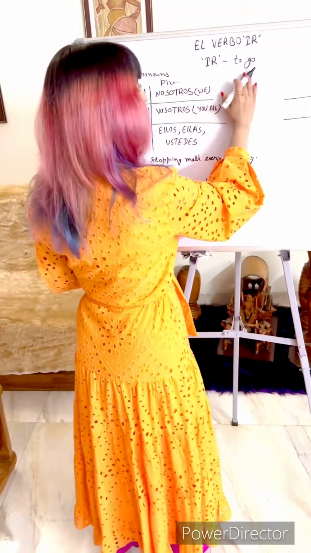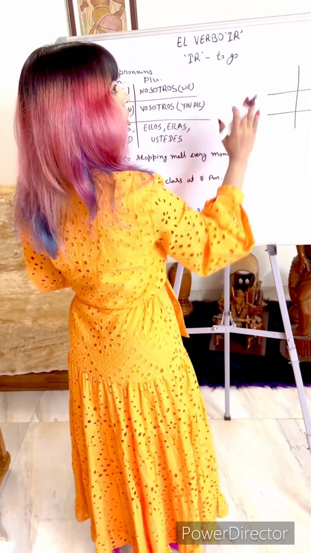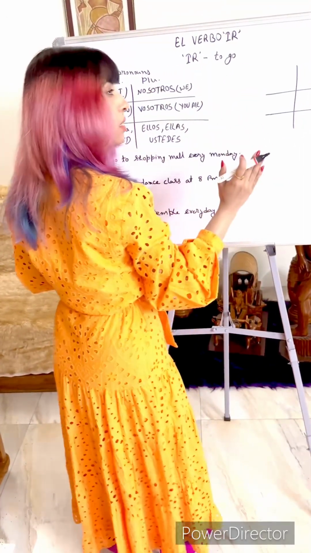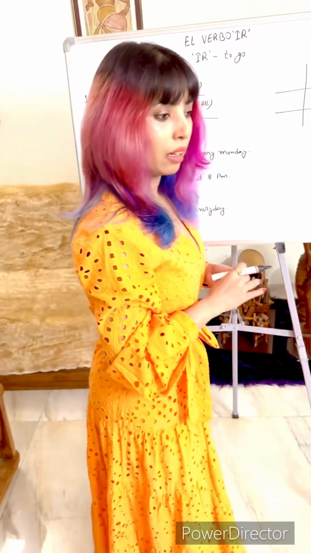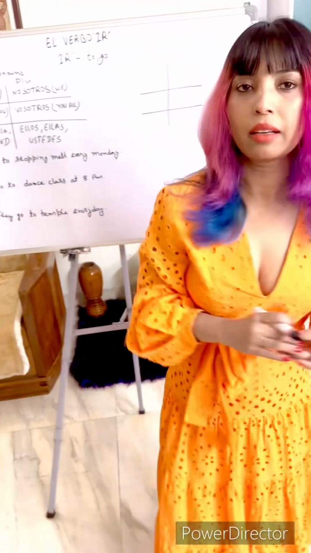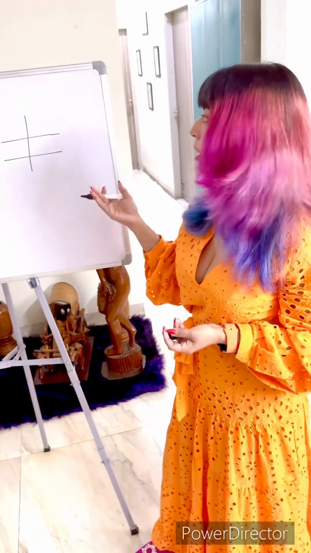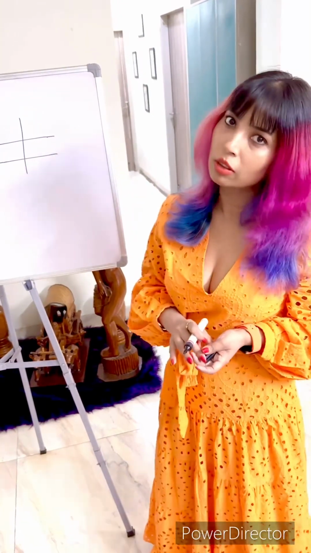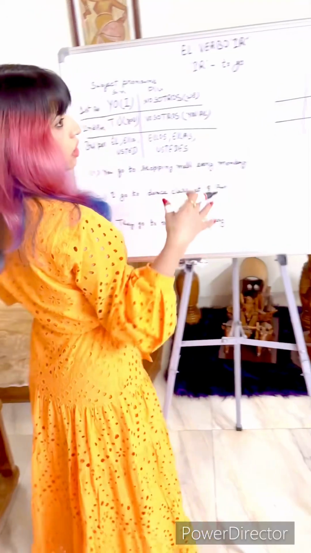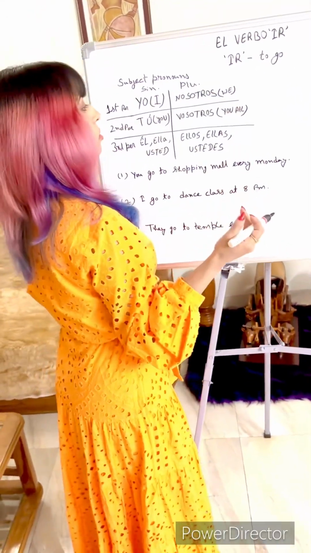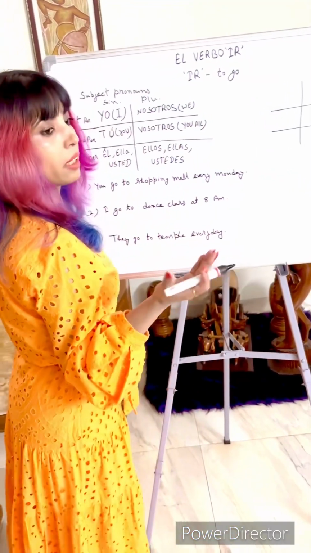It means to go, and as I have already told you, irregular verbs while conjugating are not going to follow any pattern, so you have to memorize them. You can buy a book for memorizing and learning conjugation of regular and irregular verbs, or you can Google them and memorize conjugations. For regular verbs it's easier.